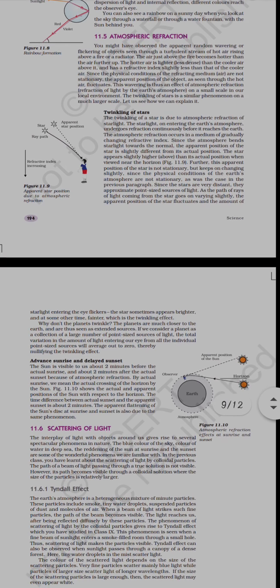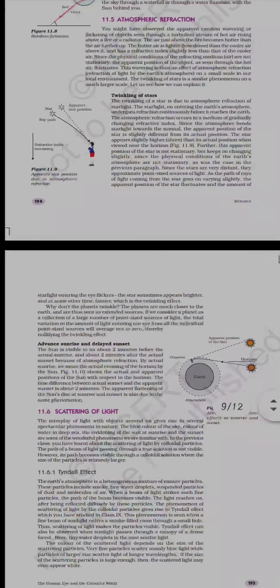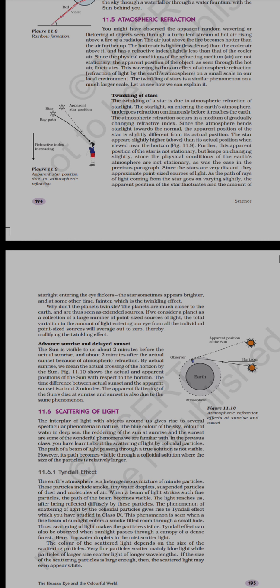Now we will be talking about atmospheric refraction. We know about refraction: whenever a light ray moves from one medium to another, the bending of the light ray is said to be refraction. This refraction also takes place in our atmosphere, because our earth is covered by a blanket of layers, that is the atmosphere.